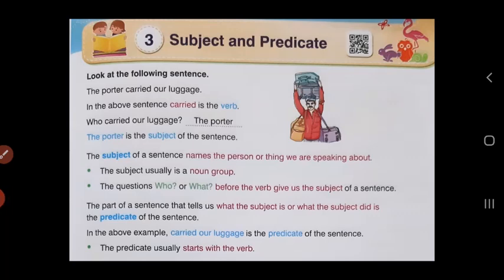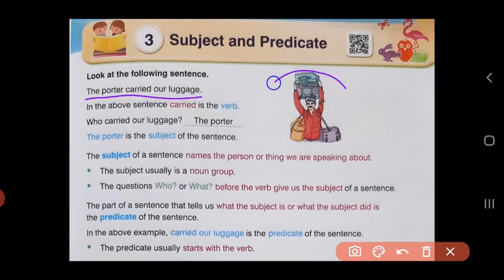Today, we will learn a new topic called subject and predicate. Let us look at the following sentence. The porter carried our luggage. The man who carries luggage at the railway station is called a porter. So the sentence is, the porter carried our luggage.